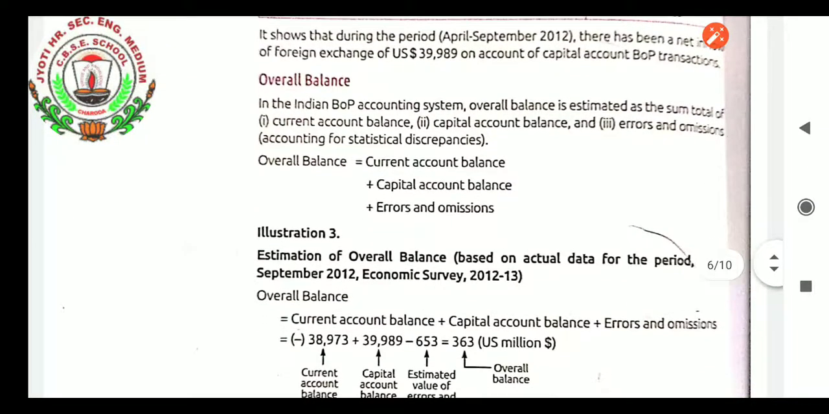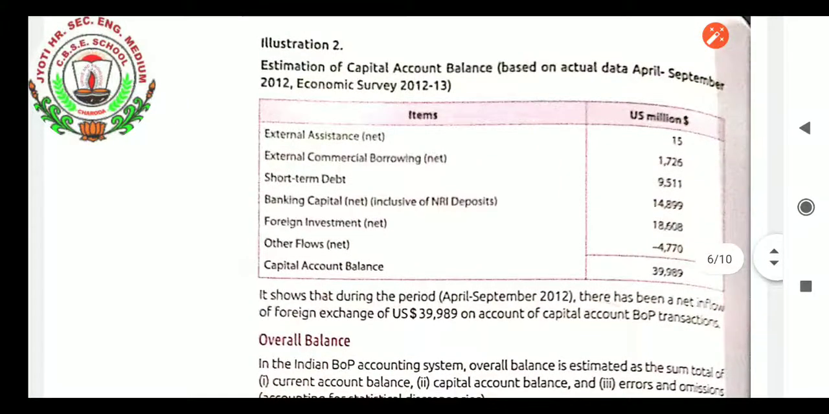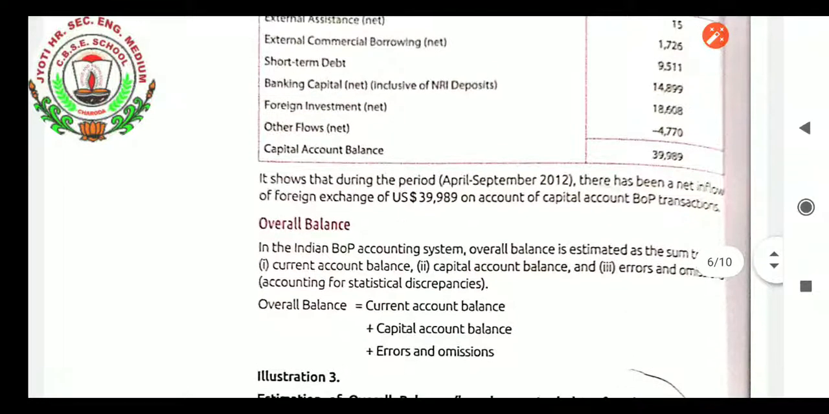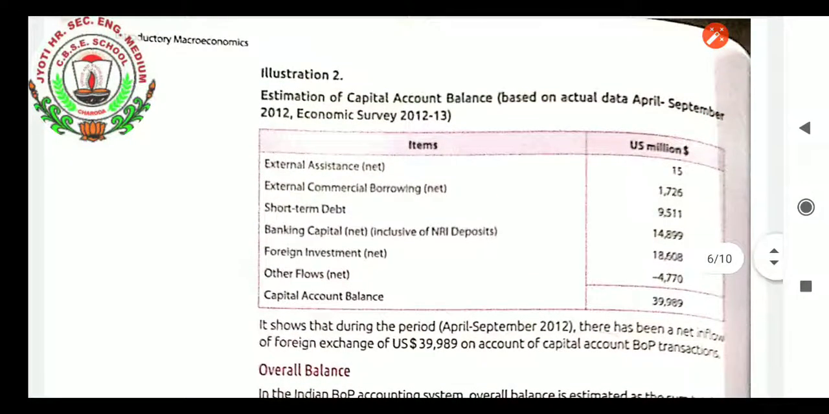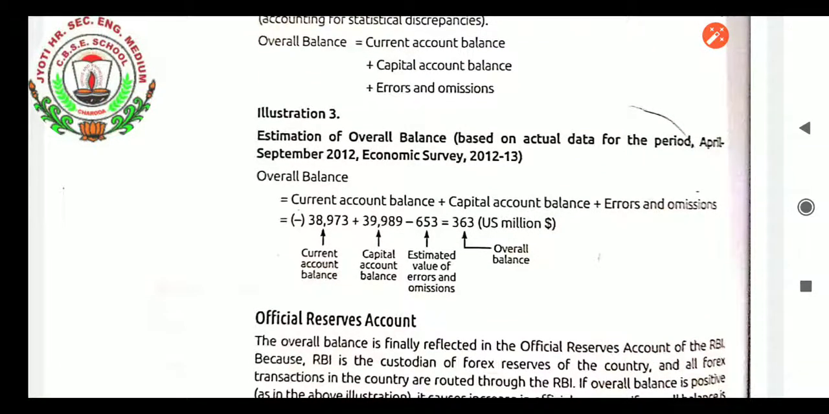Here the question is half not come. So according to the errors and omissions, how much error and omission is there? 653. Whatever the errors and omissions are, we will deduct. Current account balance is given, 38,973, and the capital account balance we have already seen, 39,889. Errors and omissions are not given in the question here, but errors and omissions are there, 653. If we deduct all those things, we will get the overall balance.